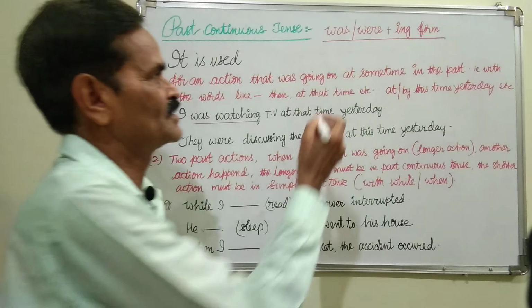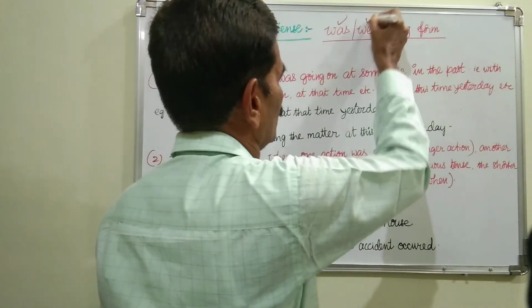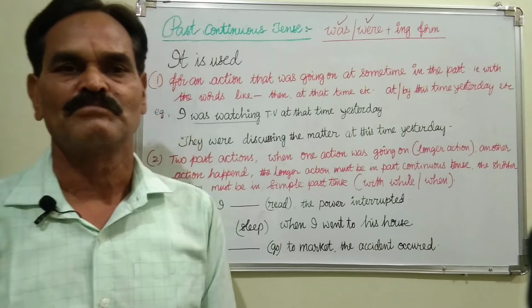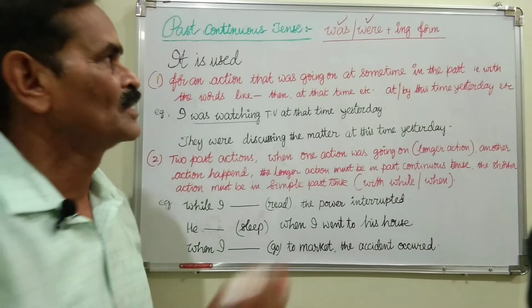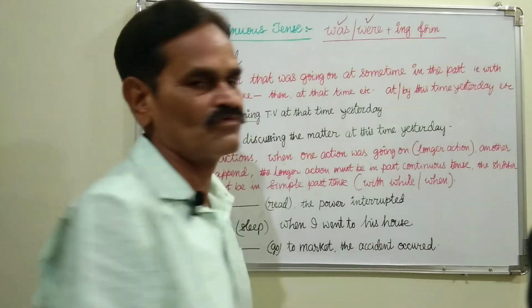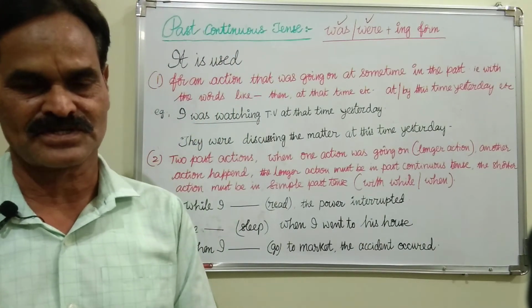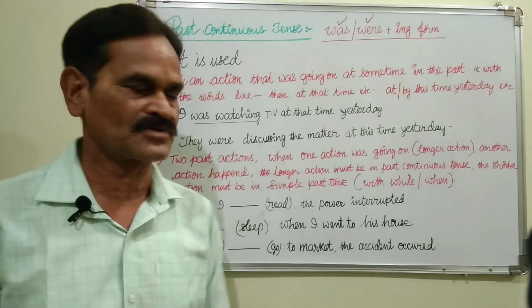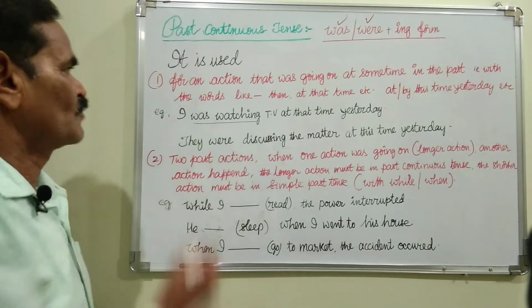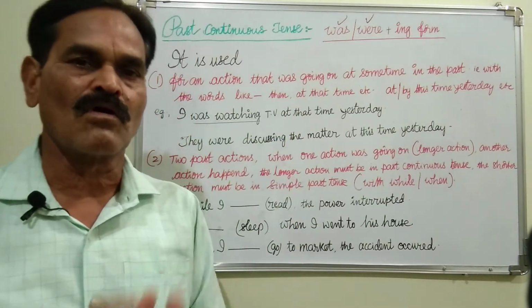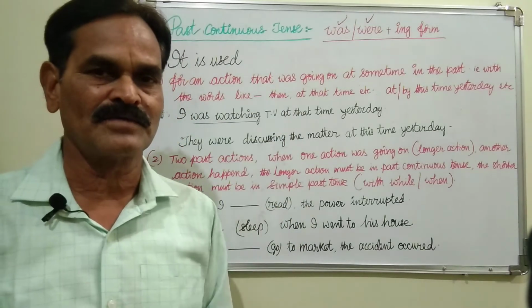The structure is: we use the be form was or were plus the ing form of the main verb. So was, were plus ing form. This is called past continuous tense. Where it has to be used, let us see now. The first occasion is when the action was going on at a certain time in the past.